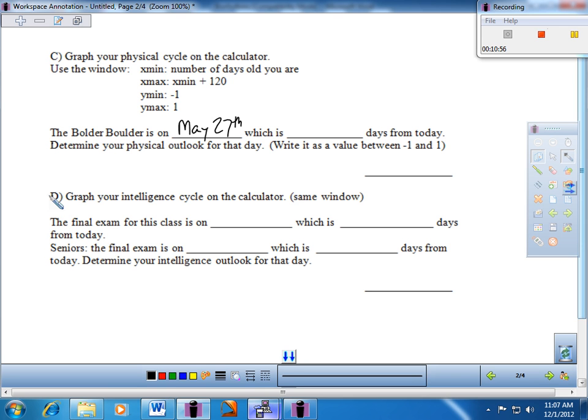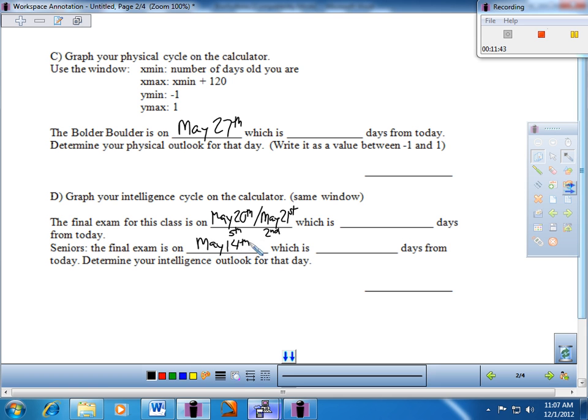So let's see, the final exam for sophomores and juniors would be May 20th for 5th period and May 21st for 2nd period. So 5th period and 2nd period. Sophomores and juniors, again, figure out how many days that is from now. Seniors that are taking the final there, yours would be on, let me see if I have that. Yep, there it is, May 14th.